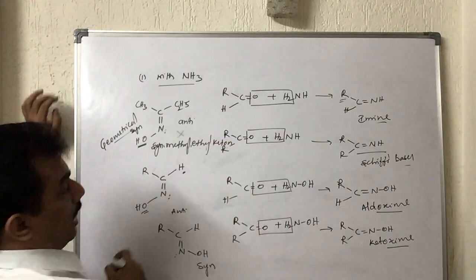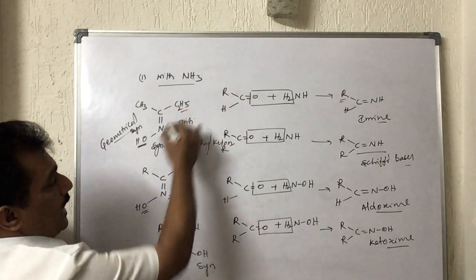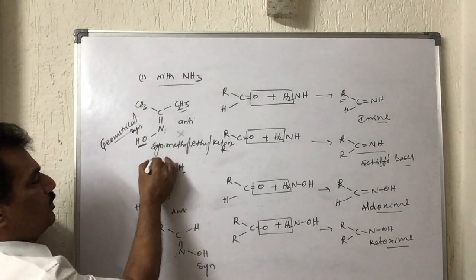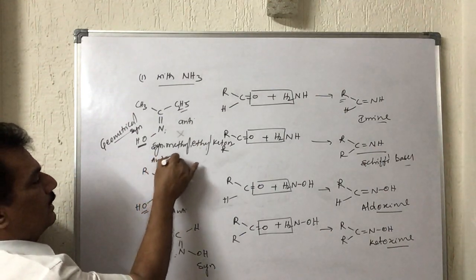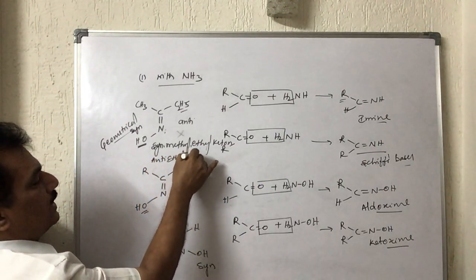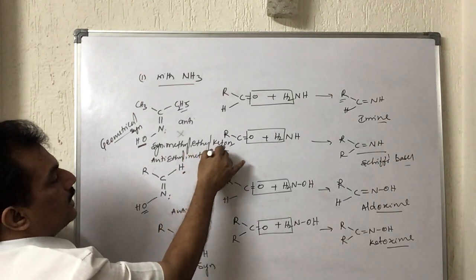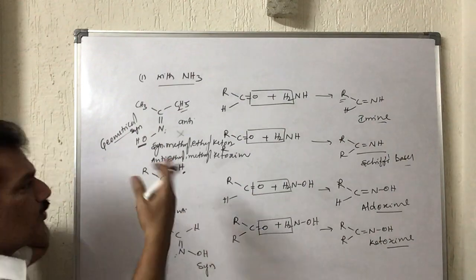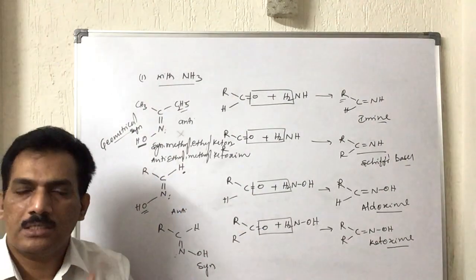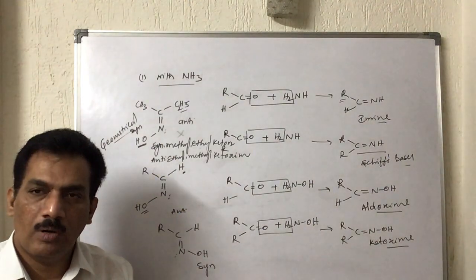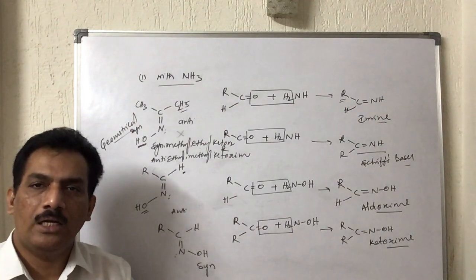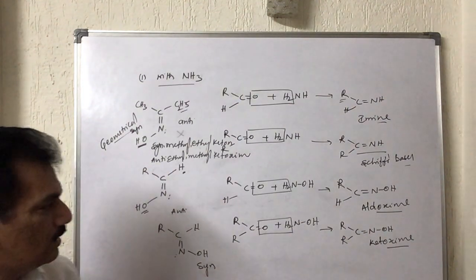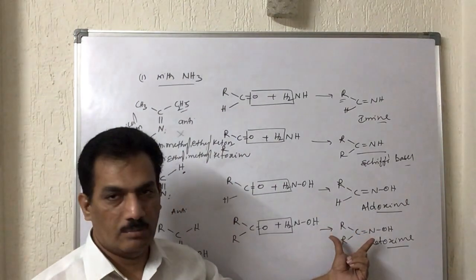Otherwise, if you would like to give the other name first, you have to say anti ethyl methyl ketoxime. Like this, you can give the name either by referring to the alkyl group in the syn condition or the one in the anti condition. That is the importance of these oximes.